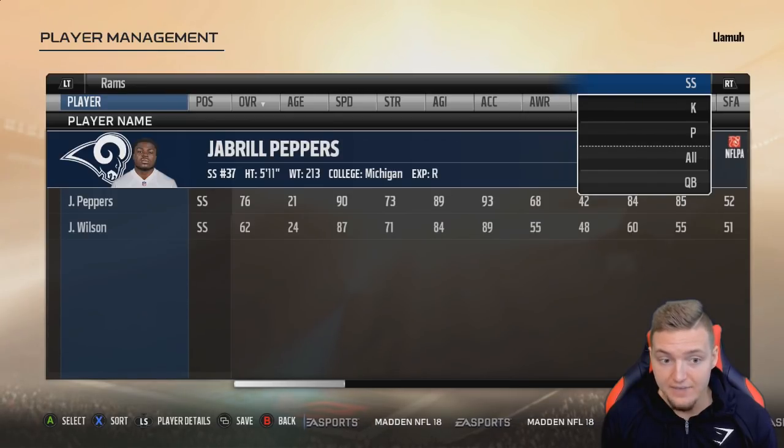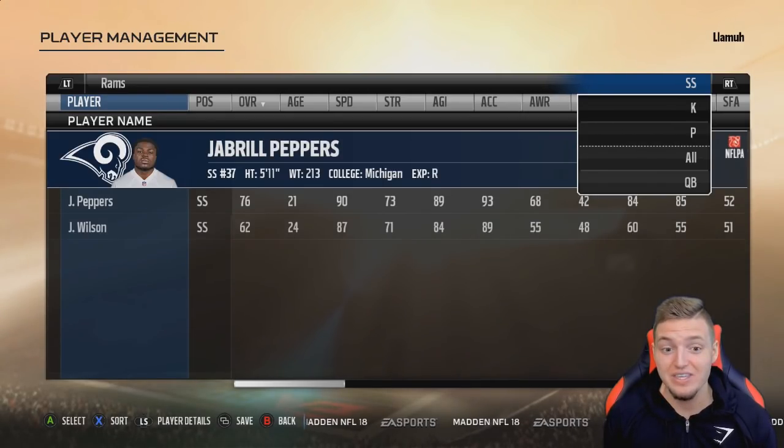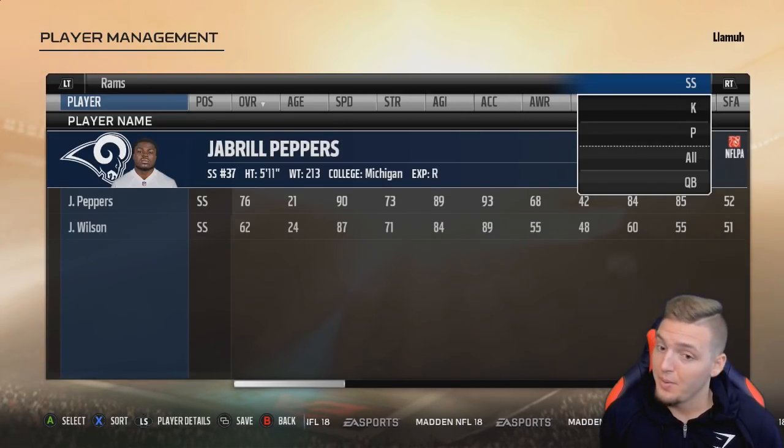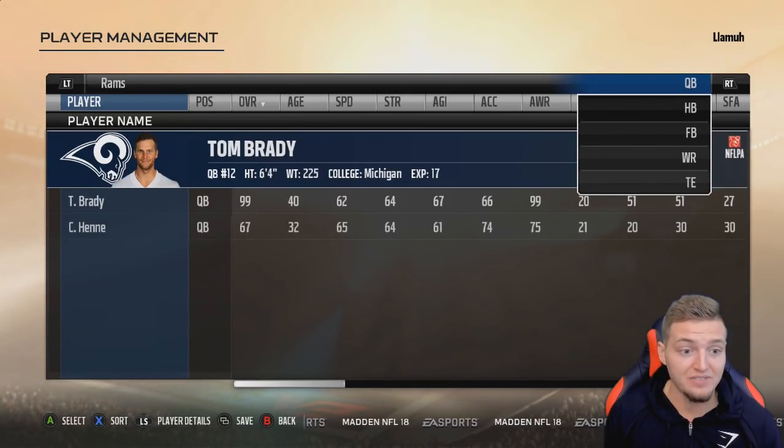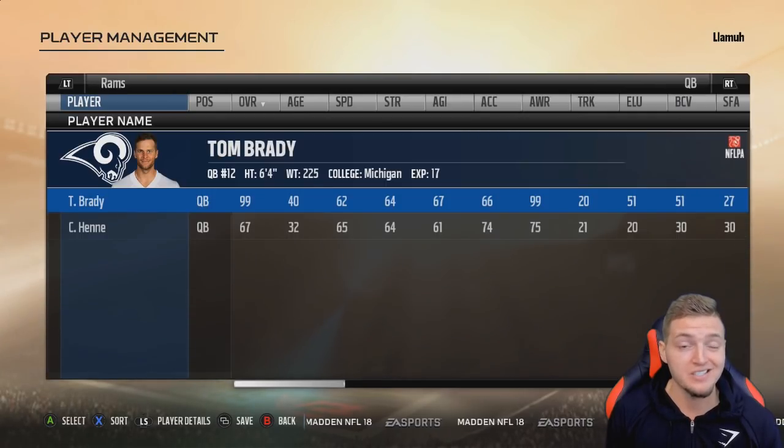And at strong safety, they have Jabril Peppers. Now, I definitely think Michigan has the advantage at quarterback. But aside from that, dude, it's pretty much all Ohio State, so we're going to have to see really how important the quarterback position is in these videos.